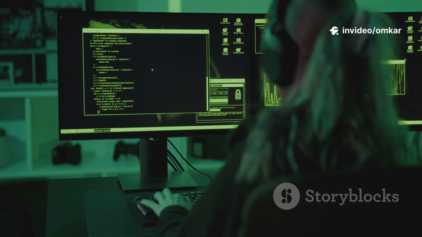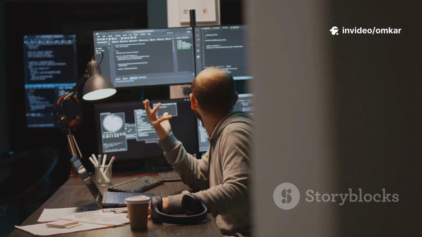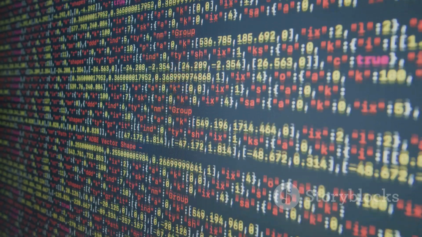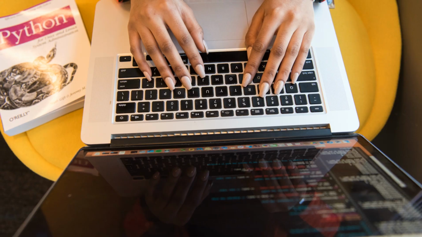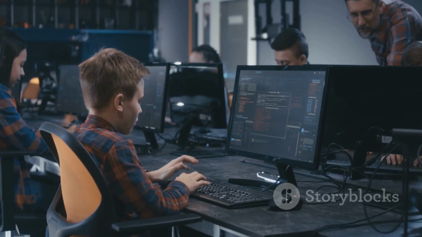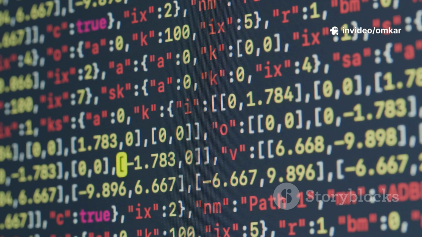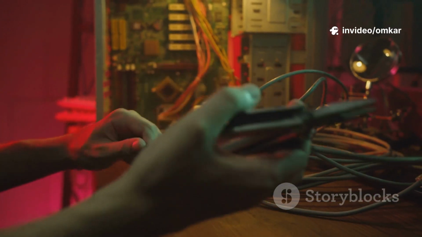The goal isn't to become a master overnight, just to learn enough Python to be dangerous with data. Start with the fundamentals: variables, data types, lists, and dictionaries. These are your basic building blocks. Lists are ordered collections. Dictionaries are key value pairs. You'll use them to organize your data.